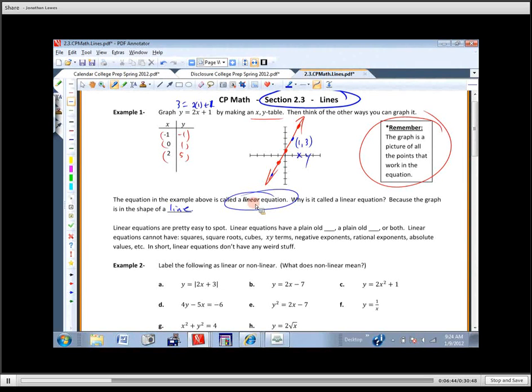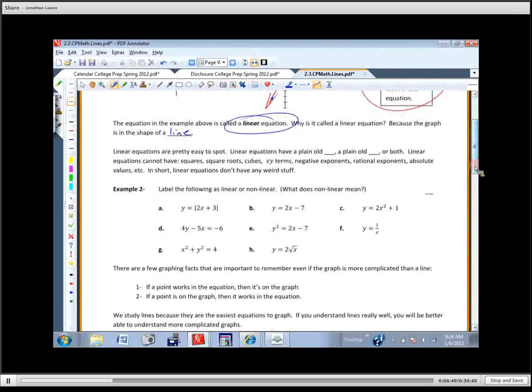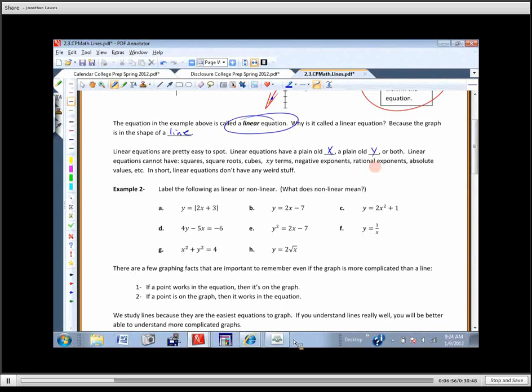So linear equations are pretty easy to identify because they have this. They have a plain old x, they have a plain old y, or they have both. Okay, so what they don't have is they don't have any squares, square roots, cubes, xy terms. They don't have any negative exponents. Plain old x, plain old y, or both. Okay? No weird stuff. Okay? Rational exponents, absolute values, anything like that.